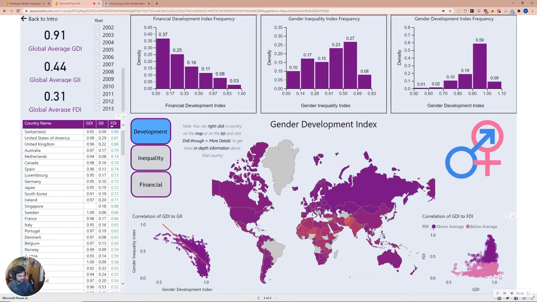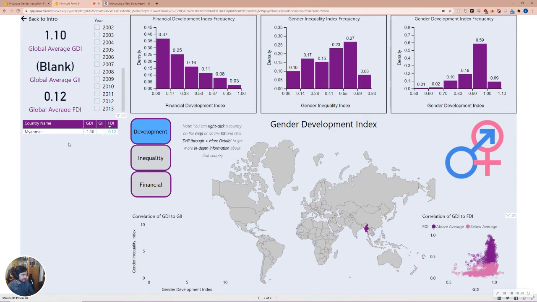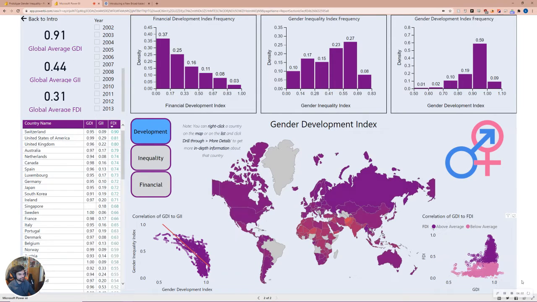We'll see right over here, the absolute highest recorded GDI value, I'm going to try and click on it, is Myanmar with a GDI of 1.1, the highest GDI in the entire world. And yet their FDI is also amongst the lowest in the world, which seems to indicate that raising your GDI is not necessarily going to guarantee an increase in the FDI of your country.